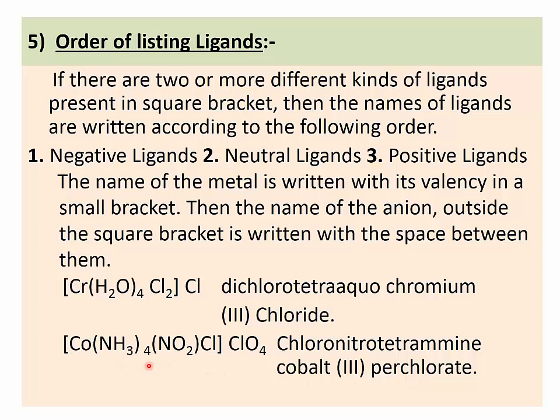Here the charge on this complex is again +1: +3 from cobalt, ammonia 0, nitro -1, chloride -1, and hence the total becomes +1, which is present on the square bracket, which is neutralized by the -1 charge of this perchlorate. Got it? This is the very important rule, order of listing ligands.